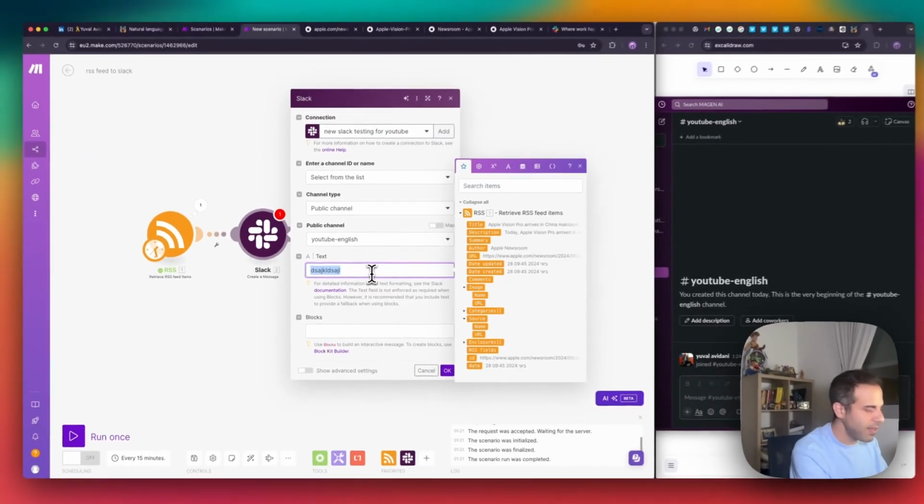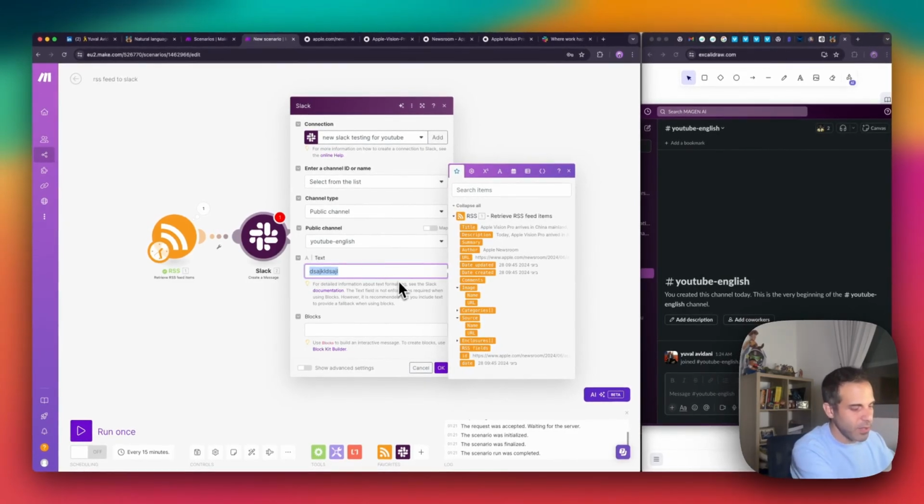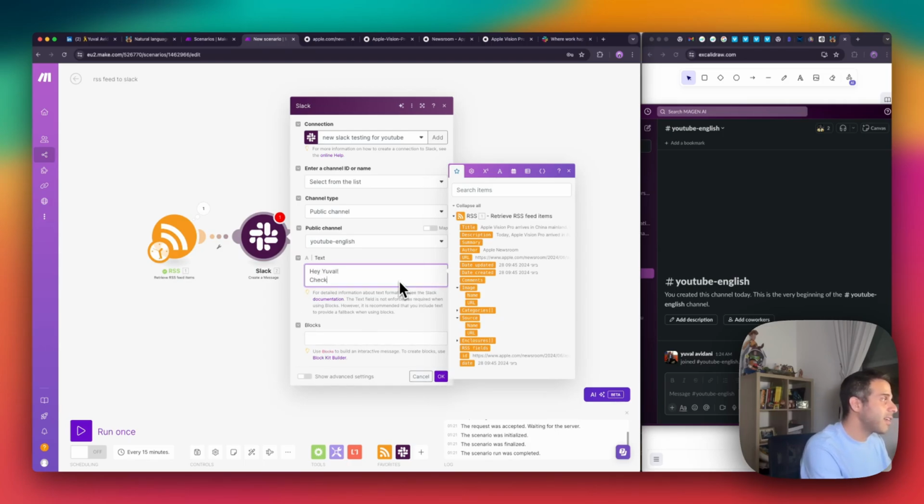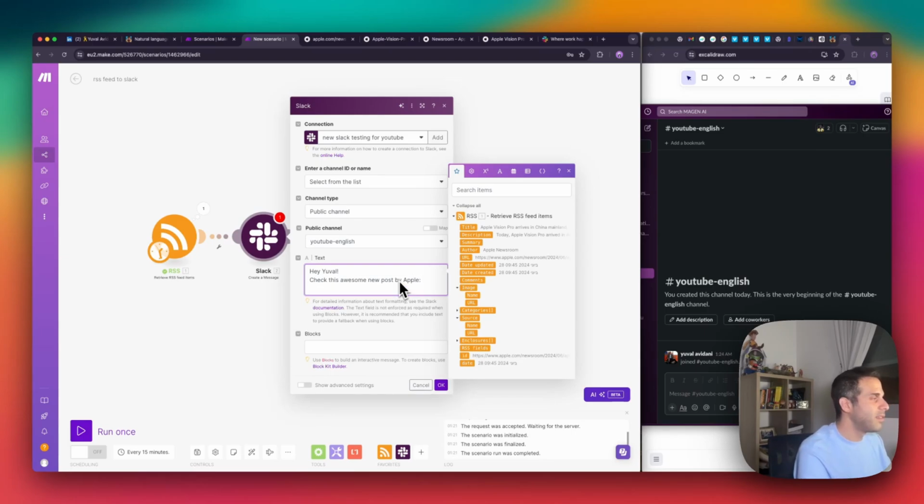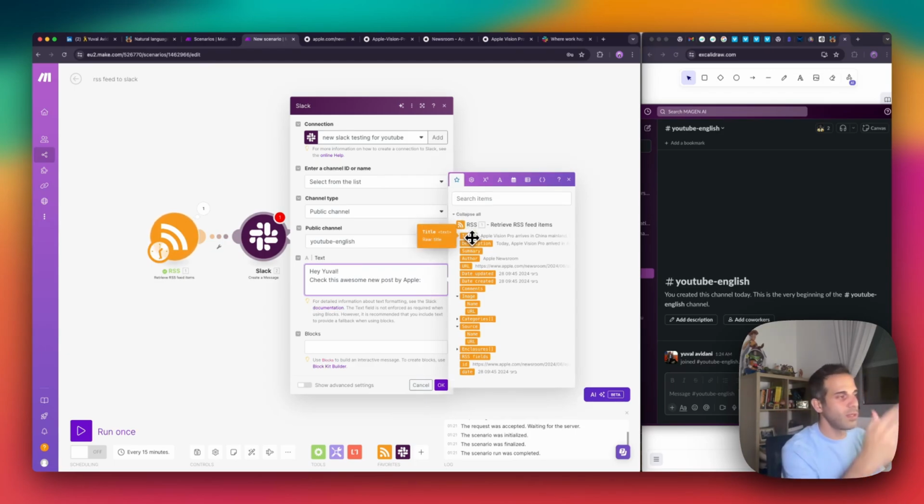I can say like, I have this cool keyboard taking all my space on the table. So I can say like, hey Yuval, check this awesome new post by Apple. And then I can just type in enter and select the fields I want to send to Slack.